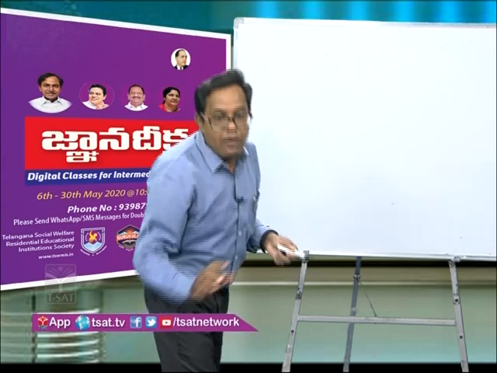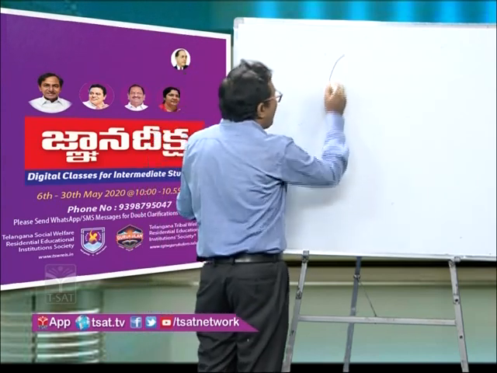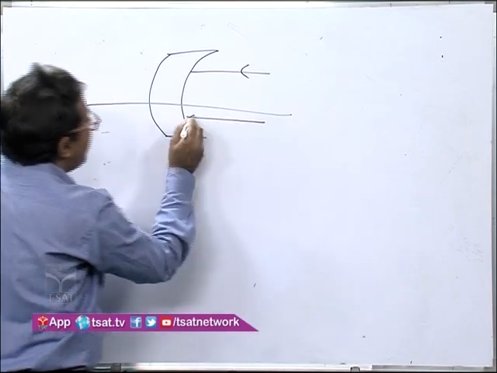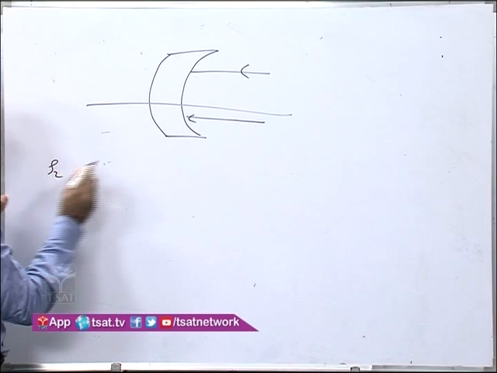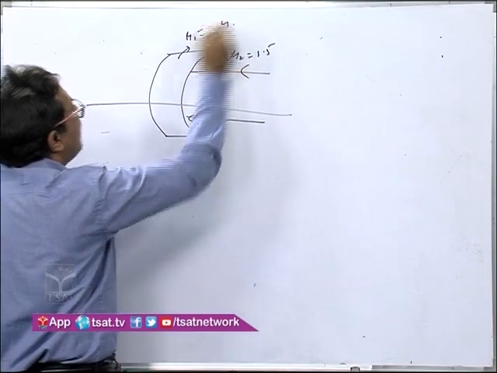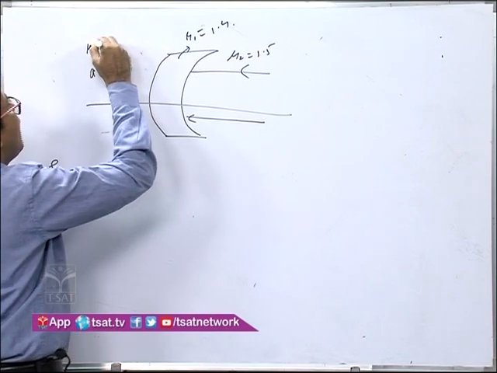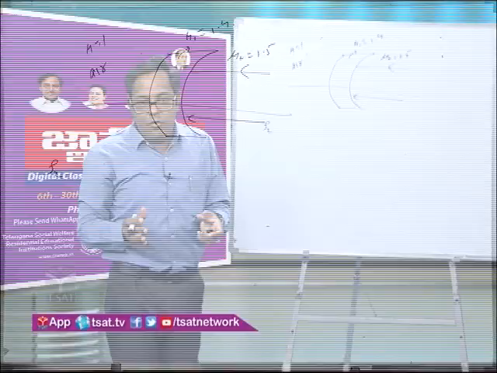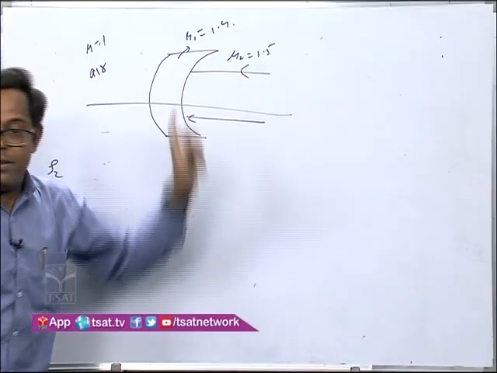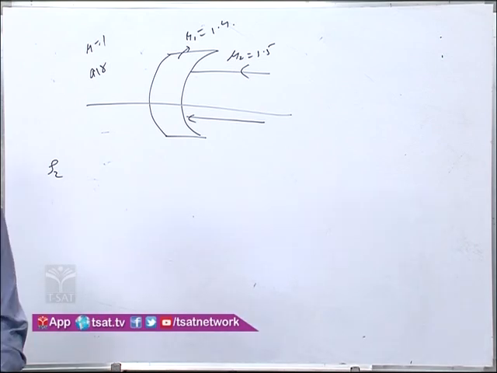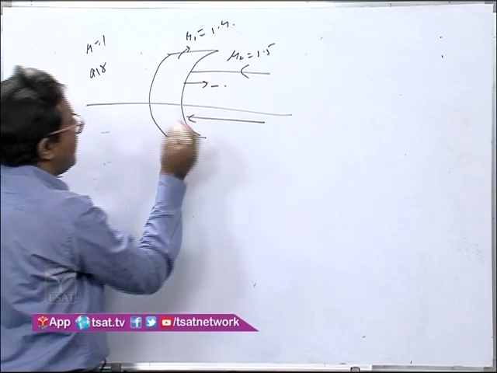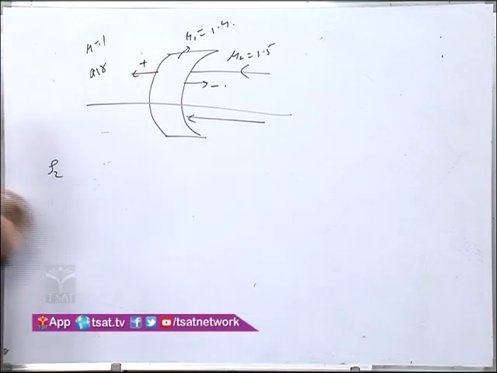Now in the f2 case, listen carefully. Now they have changed the question. This is an independent question. What they are telling is, the rays are moving like this, and it meets somewhere here. The focal length is f2. This is mu2, 1.5, mu1 is 1.4, and this is air with mu as 1. Now this is an independent question because the ray diagram changes. So now you have to treat this as a new question. When you take it as a new question, the object is here, so with this convention, this direction should be negative and this should be positive.